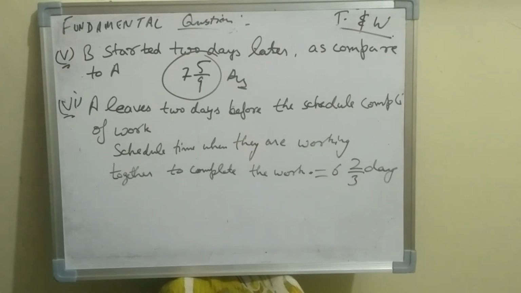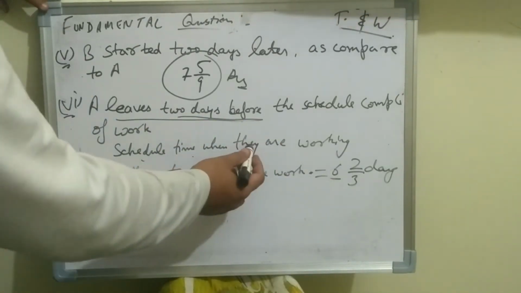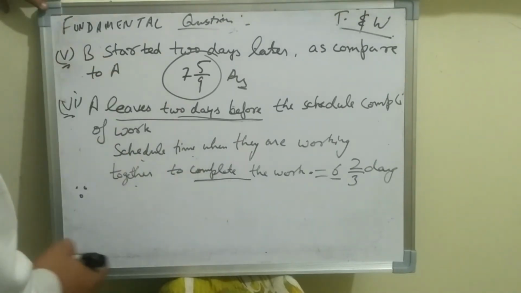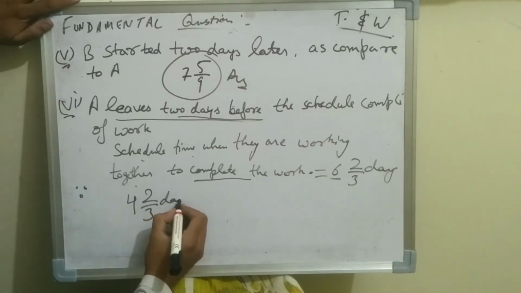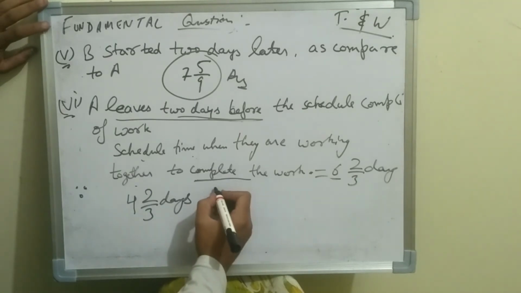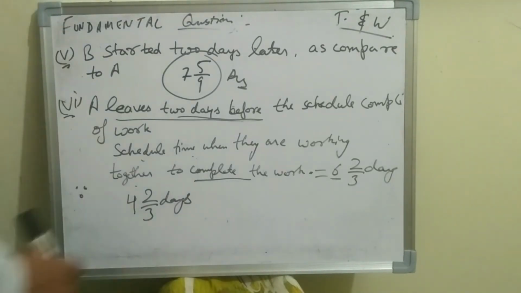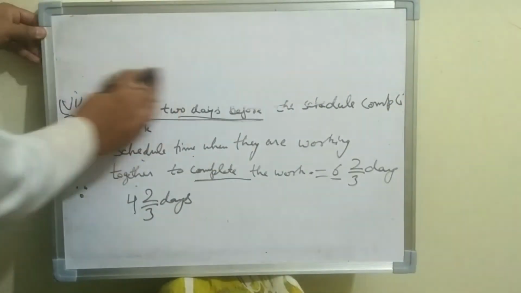All right, since A leaves 2 days before, they worked together only for 6 and 2 by 3 minus 2, that will come out to be 4 and 2 by 3 days. So the work to be completed by them in these days will be equal to the efficiency of these two, which was 15%, multiplied by 4 and 2 by 3.